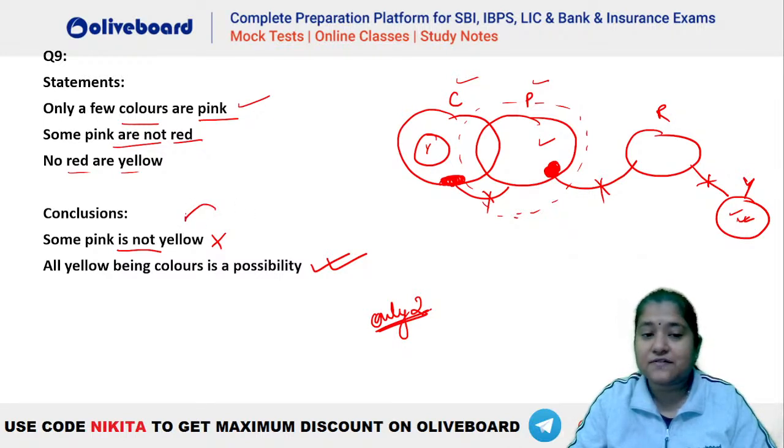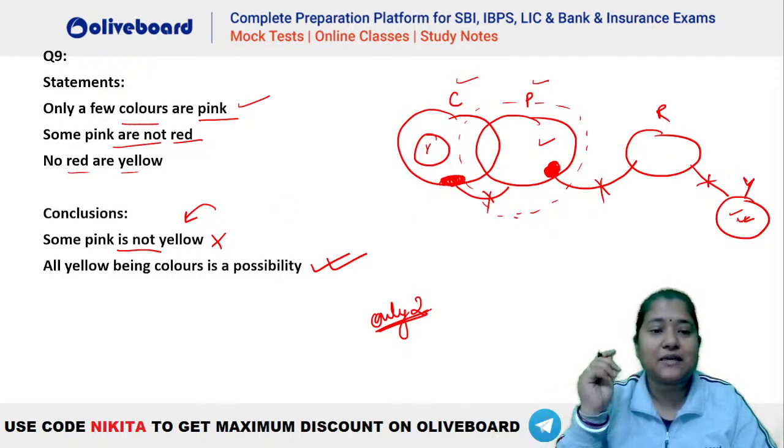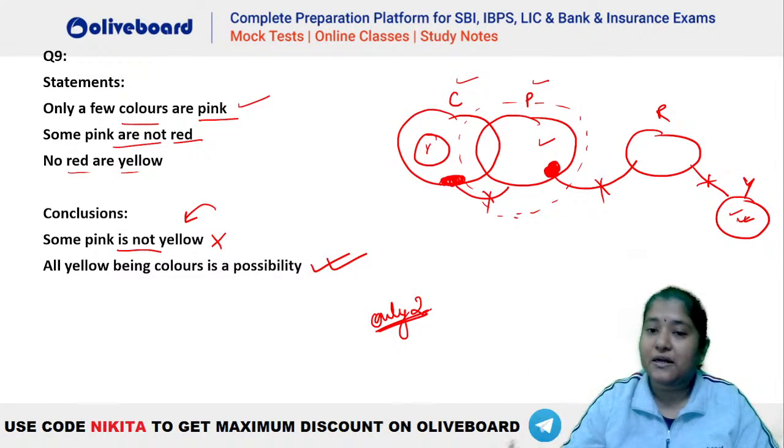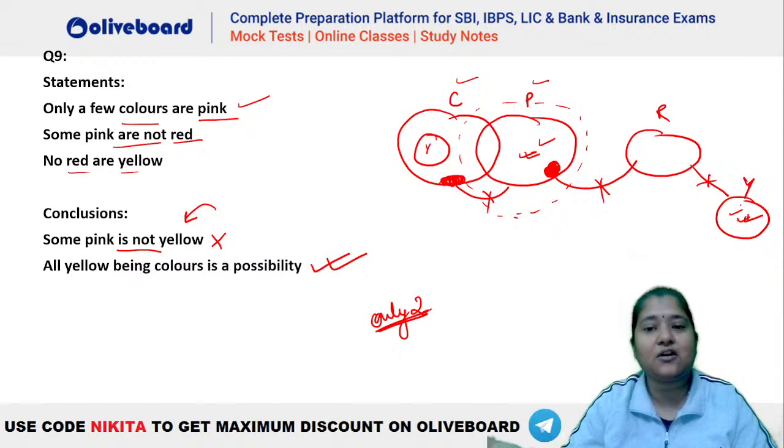अब यहाँ पर first वाला conclusion क्या बोल रहा है? This is the first conclusion, that is some pink is not yellow. Now some pink is not yellow का मतलब क्या होता है? That means there has to be a specific portion of pink which should never be a part of yellow, right? That is the meaning here, that there should be a specific definite portion of pink which should never be a part of yellow. But you can see that there is no negative information between your pink and yellow here, isn't it? They are independent of each other.